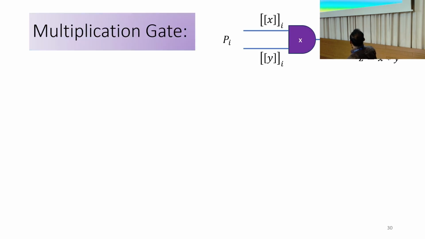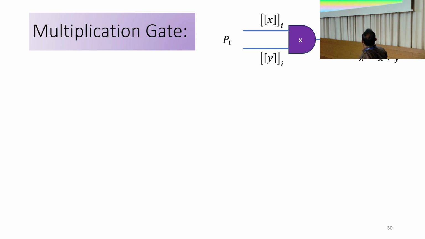The challenging part is the multiplication gate, where the inputs are mask-shared, and the aim is to obtain the mask sharing of the output value z, which is x times y. So the parties have the mask sharing of x and y. They want to get the mask sharing of z.